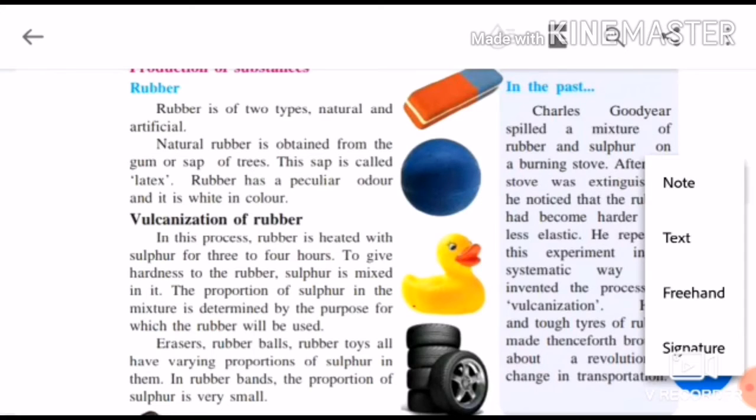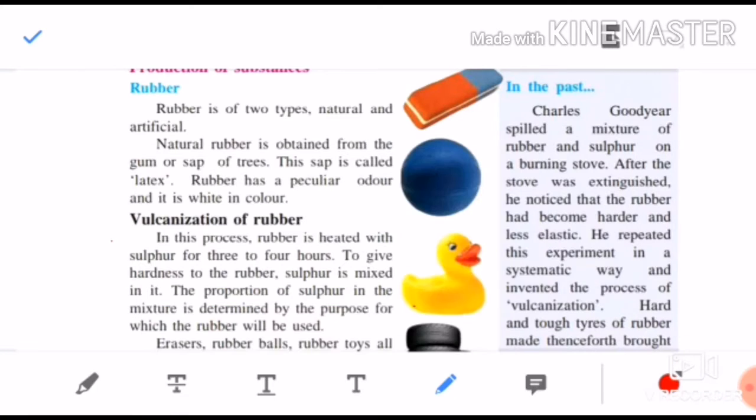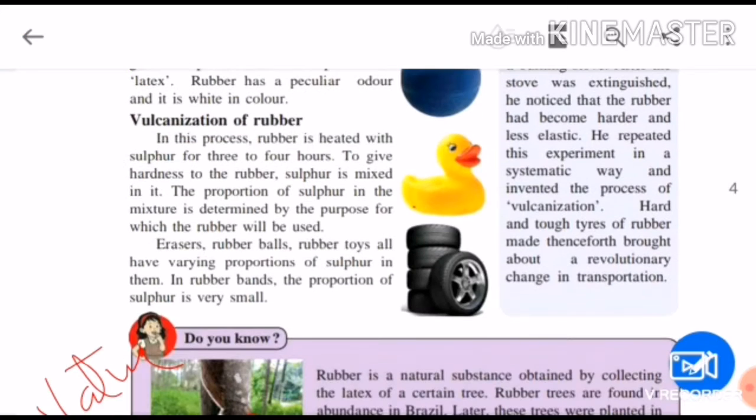Now children, let us see how rubber is produced in the artificial way. The method by which rubber is produced is called vulcanization. See children, how artificially the rubber is made. In this process rubber is heated with sulfur. One chemical is used, that is sulfur. Rubber is heated with that sulfur for 3 to 4 hours. For how many hours is it heated? 3 to 4 hours. To give hardness to the rubber, sulfur is mixed with it.